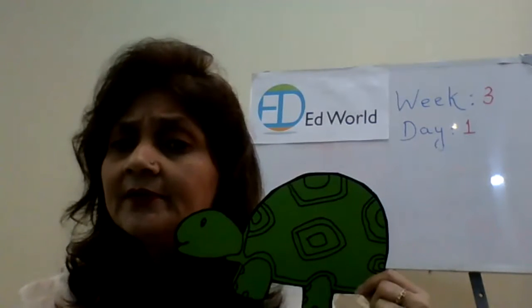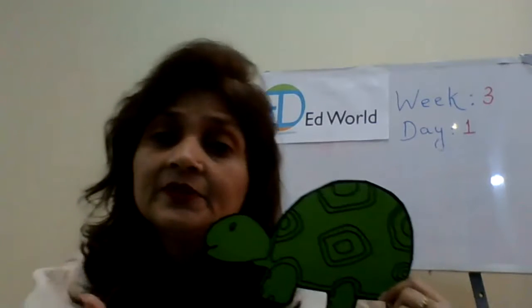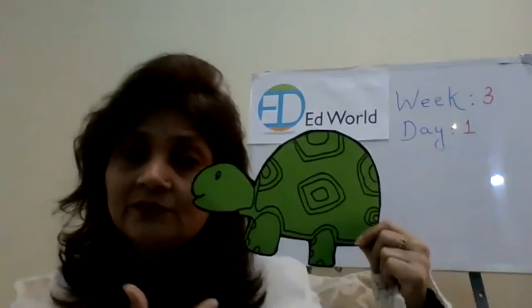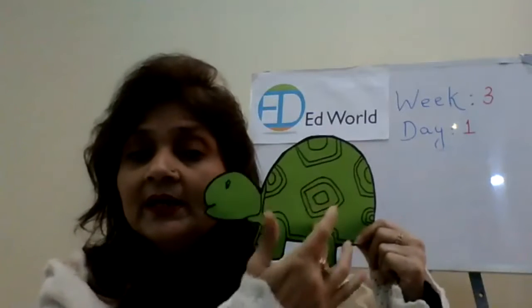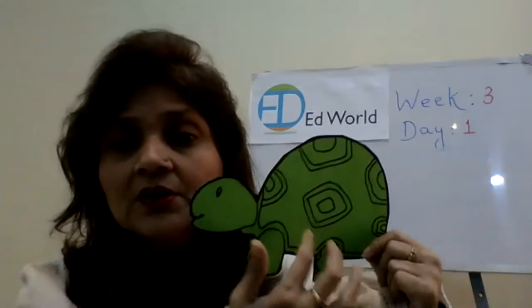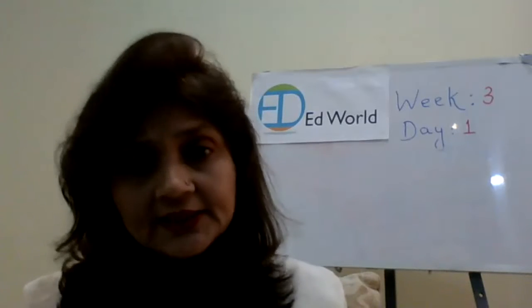And where does a turtle live? It lives on land, it lives in the sea as well, both. It lives on land and lives in the sea. So that is why the skin is like that. It has those scaly coats so that it protects itself in that environmental condition.